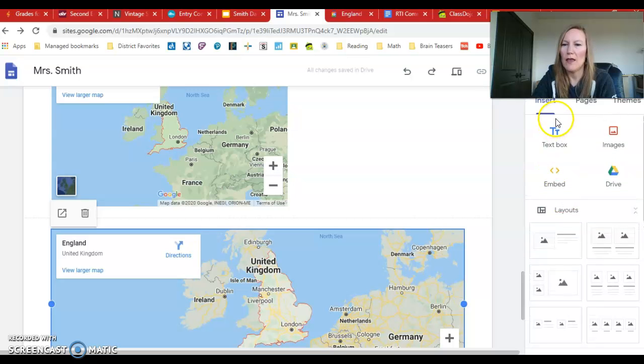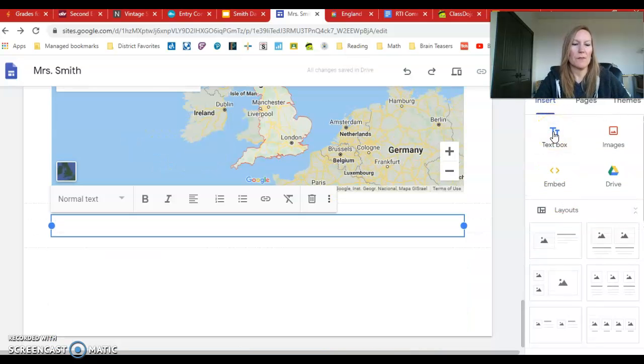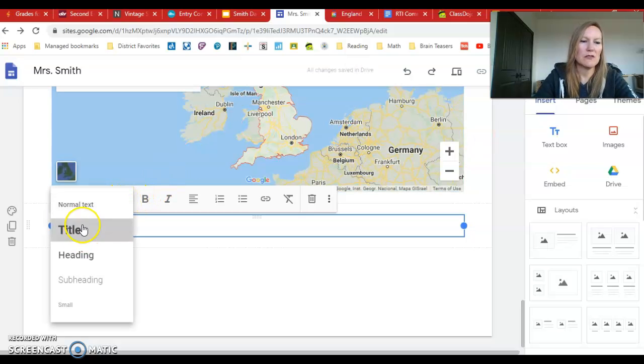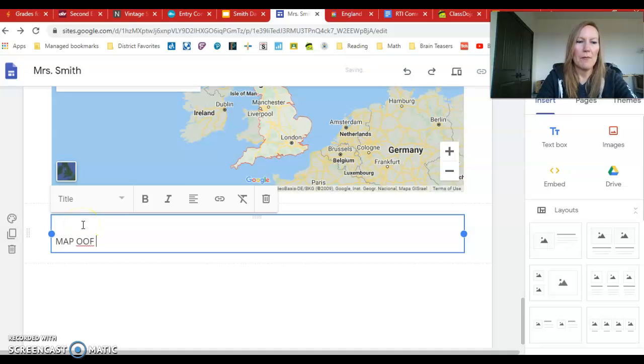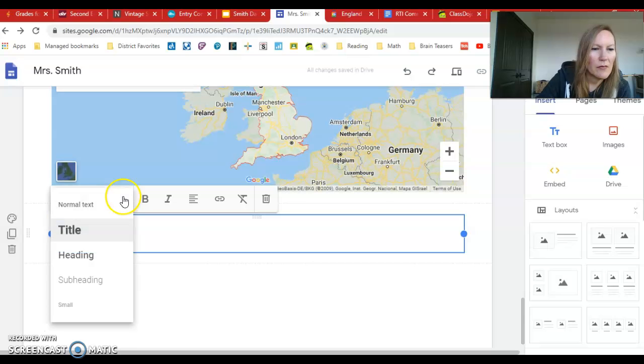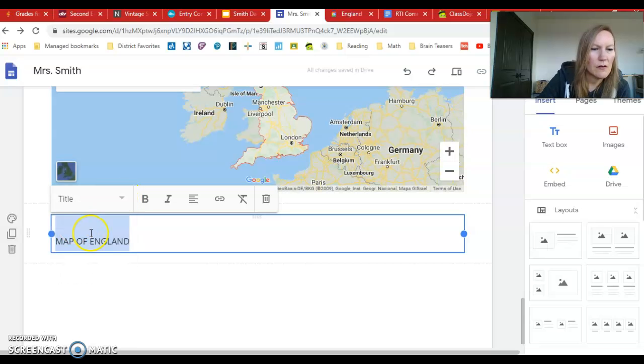So I'm going to go in and add another text box. Map. Oh, I want this to be a title. So I'm going to change it from normal text to title. Map. Oh my goodness. Map of England. I'm going to have to double click on that and choose title.